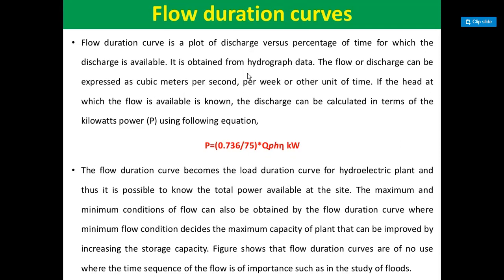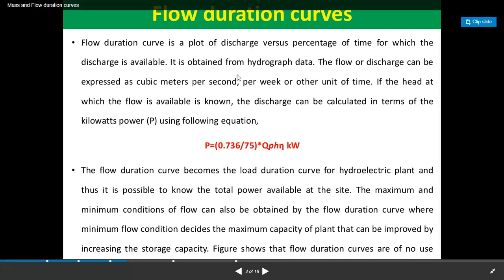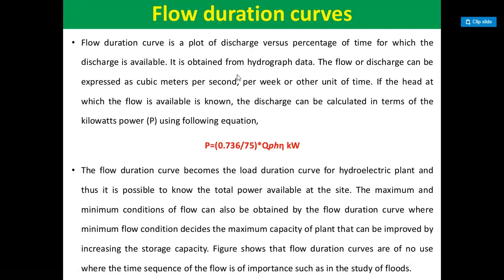The flow duration curve is a plot of discharge versus percentage of time for which the discharge is available. It is obtained from hydrograph data. The flow or discharge can be expressed as cubic meters per second, per week, or other unit of time. If the head at which the flow is available is known, the discharge can be calculated in terms of kilowatts of power using the following equation. The flow duration curve becomes the load duration curve for hydroelectric